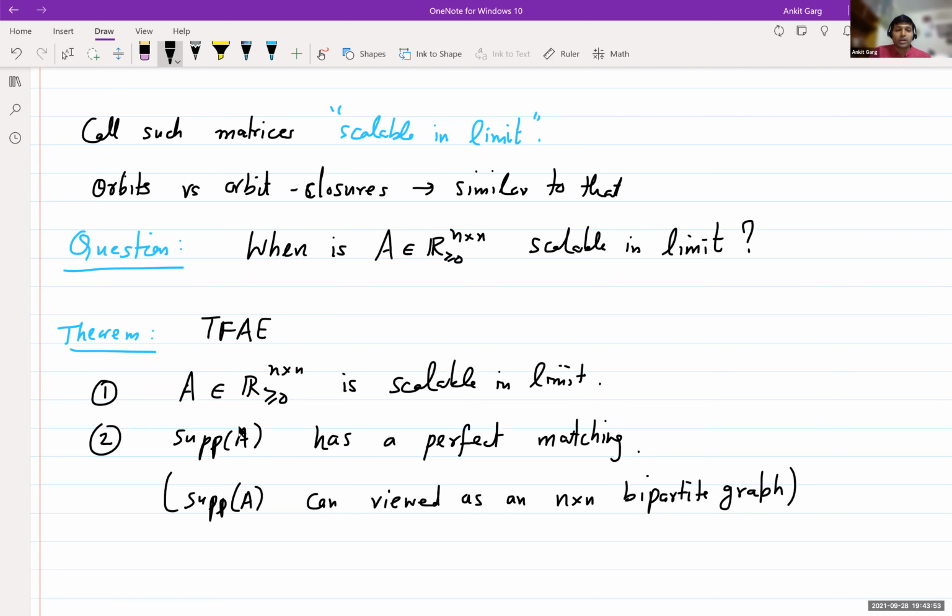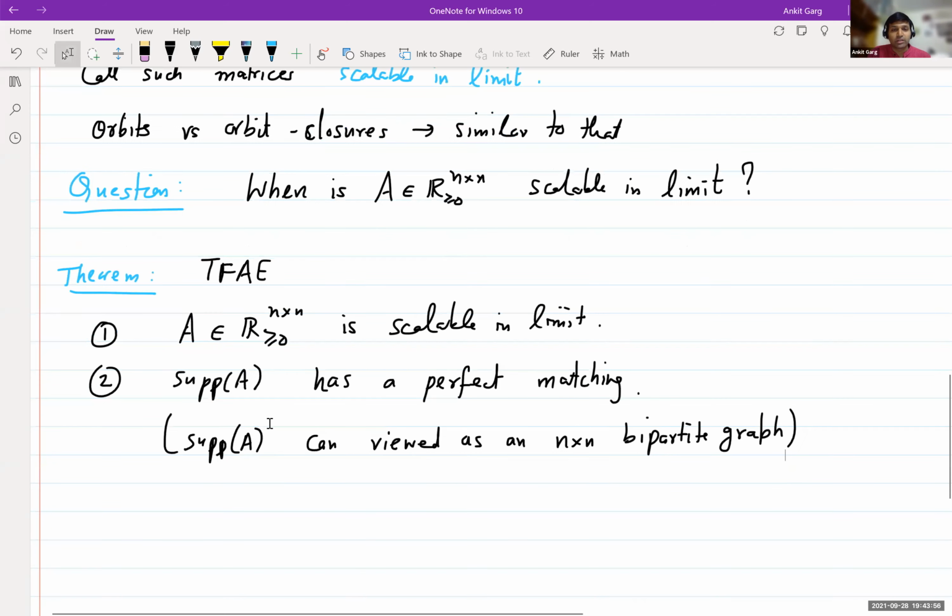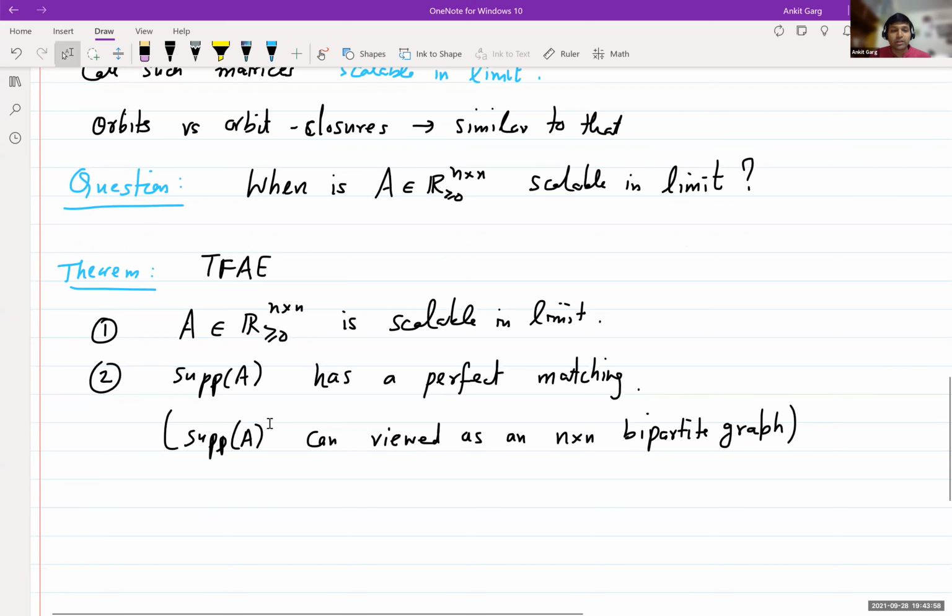The theorem is that the matrix is scalable in limit if and only if the support has a perfect matching.